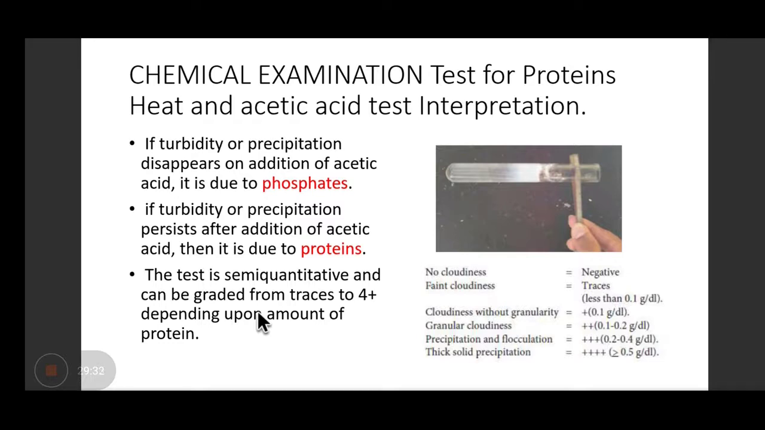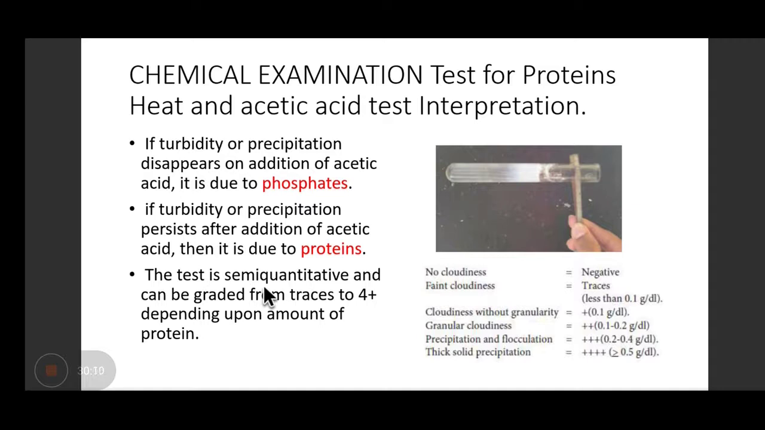So this test is semi-quantitative and it can be graded from traces to 4+ depending upon the amount of protein. So here you can see the grading. If there is no cloudiness, it is said to be negative. Faint cloudiness is traces. It is a semi-quantitative test, so we can tell the amount of proteinuria also, right? Then cloudiness without granularity is graded as 1+, which is equivalent to 0.1 gram per deciliter of proteinuria. Then granular cloudiness is 2+, equivalent to 0.1 to 0.2 gram per deciliter of